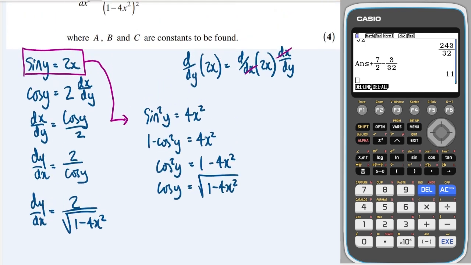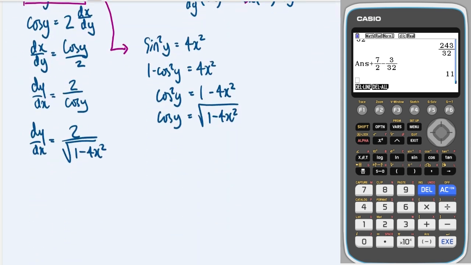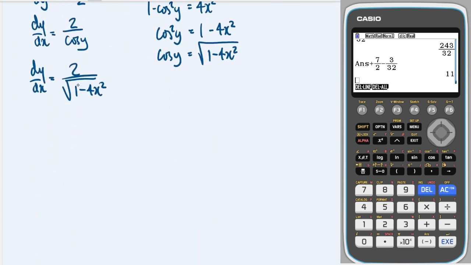Okay, so we could use the quotient rule, but I don't think that's going to give us what we want, because it's not going to give us a power of 3 over 2 on the bottom. In fact, it will give us v squared on the bottom, which will be just 1 minus 4x squared. Okay, so differentiating this, first I'm going to write it as a power, the bracket as a power, so 1 minus 4x squared to the power of minus a half.